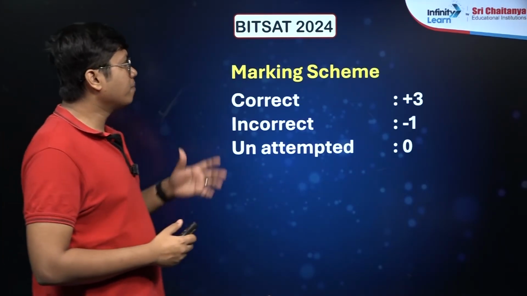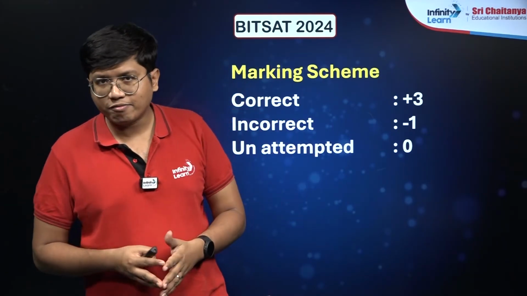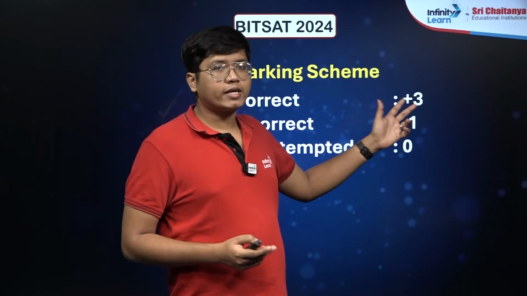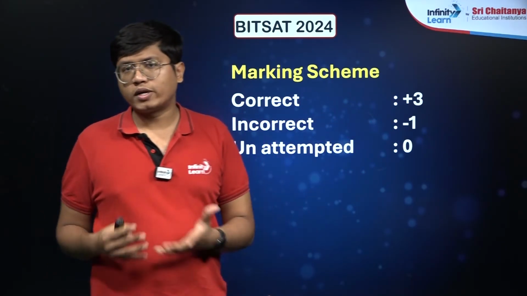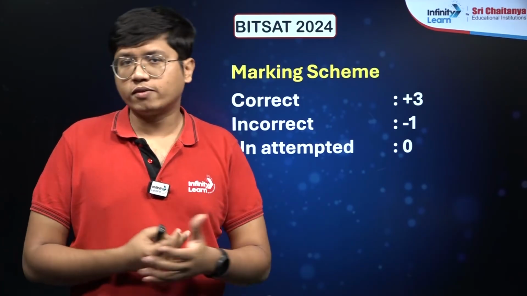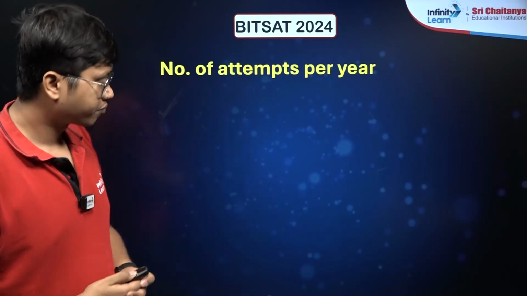Next is the marking scheme. Unlike many other private engineering examinations, BITSAT has negative marking. So you get +3 for correct answers and -1 for any incorrect answers. Of course, if you don't attempt, you don't get any positive or negative marks for that.